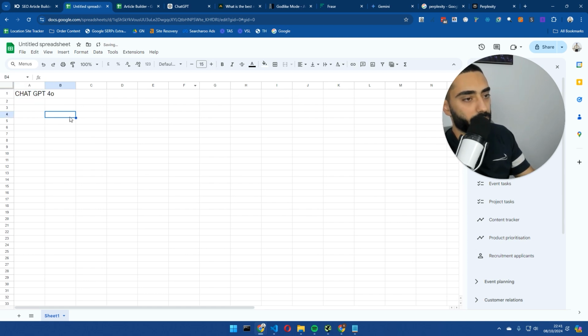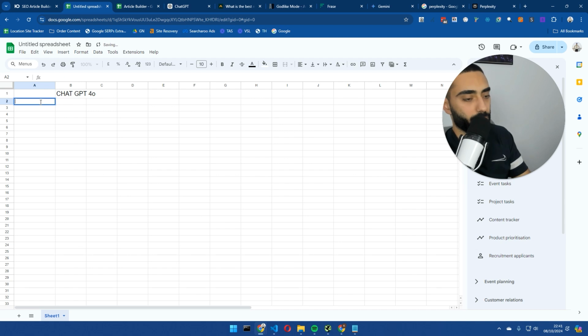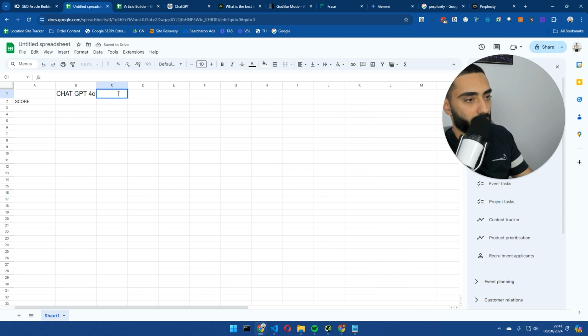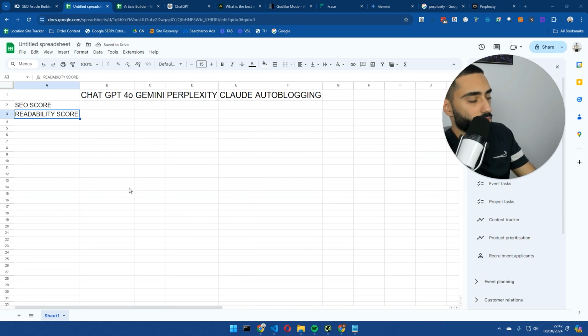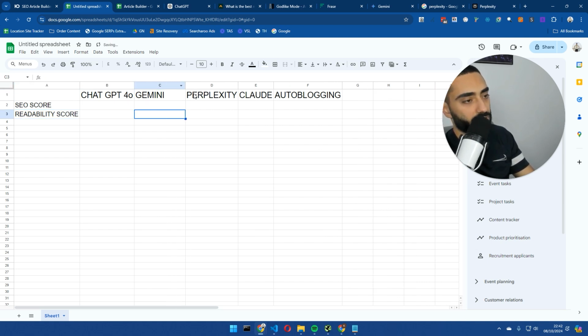And we'll just increase the font a little bit so you guys can see. And we'll also do score. We will also then do the same for Gemini. So this is the sheet that we're going to be referencing. We've got SEO score and we've also got readability score.